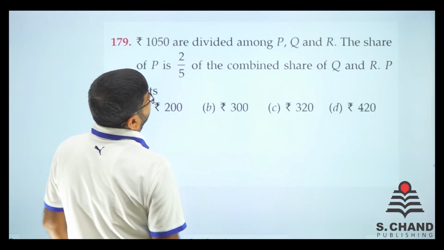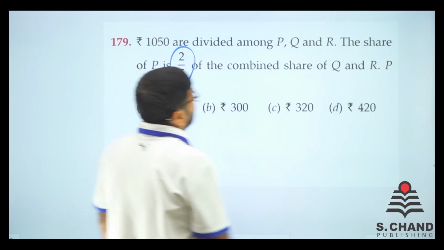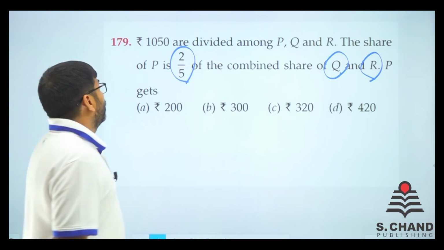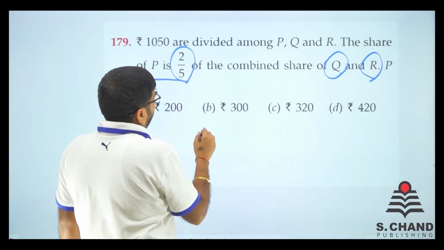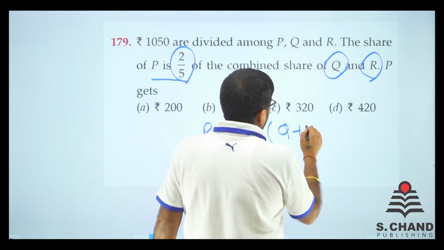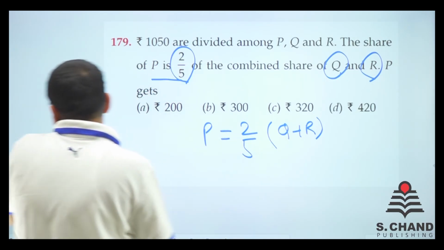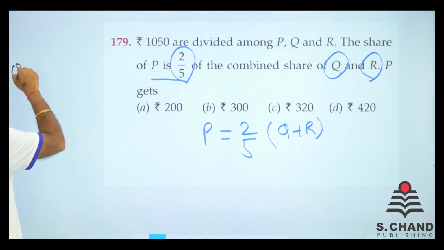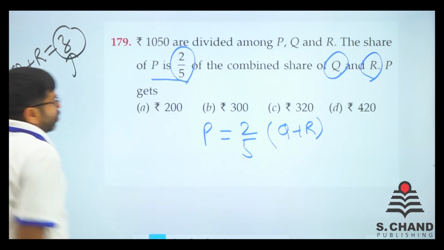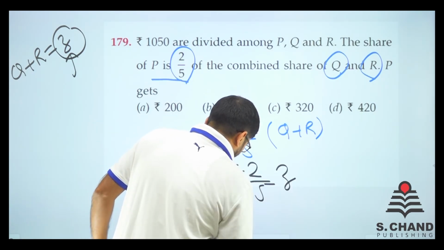1050 rupees are divided among PQR. The share of P is 2 by 5 of the combined share of Q and R. So what is given? P is 2 by 5 of Q plus R. Now the total of Q plus R, I consider as Z. So I can write that P is equal to 2 by 5 of Z.